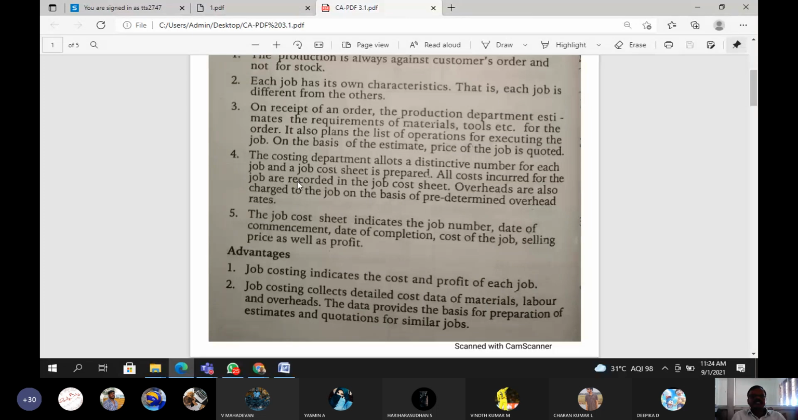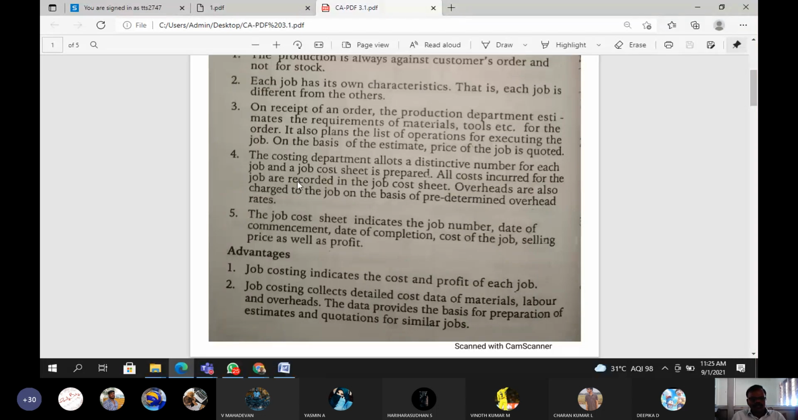Okay, so this feature is also there: the costing department is also allowed to give a distinctive number for each job. Okay, next feature, the job cost sheet indicates the job number, date of commencement, date of completion, cost of the job, and selling price as well as profit.